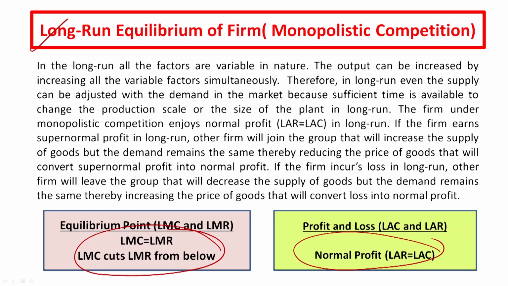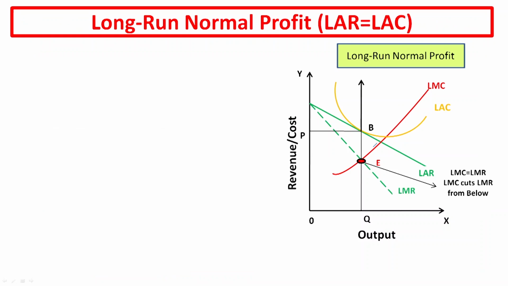And why does the firm earn only the normal profit? Suppose your firm is earning a supernormal profit, other firms will enter the group, then supply will be increased whereas demand remains constant. In order to reduce the excess supply, you have to lower your prices. Again, your supernormal profit is converted into normal profit.